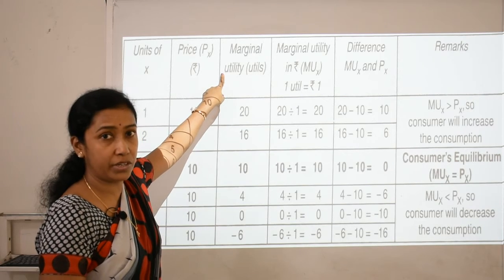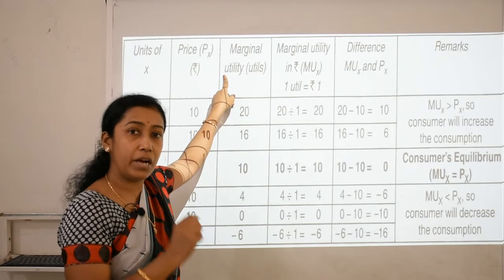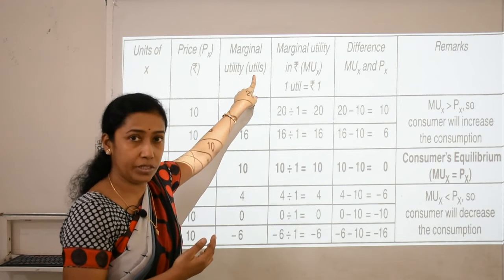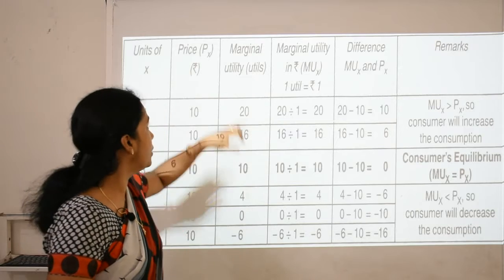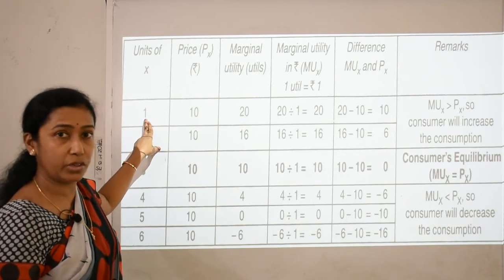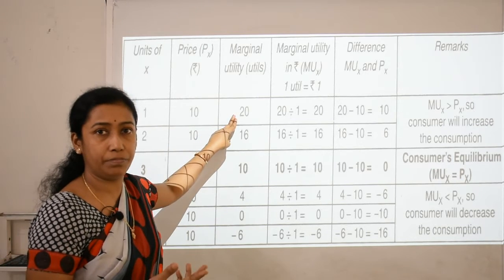Now what happens with marginal utility? As I said in the previous videos also, we need to calculate marginal utility in utils. When he consumed the first unit of the commodity at 10 rupees, his marginal utility was at maximum.